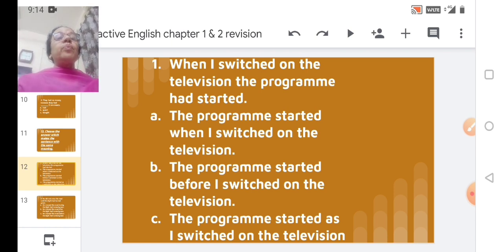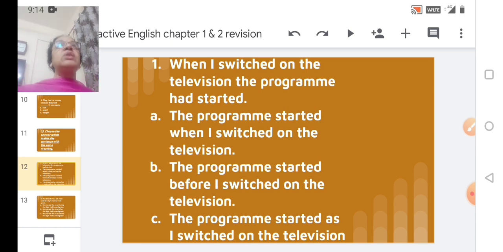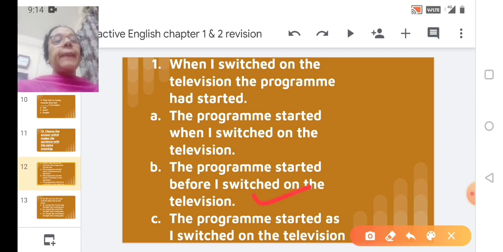Okay, so what was the sentence given there? When I switched on the television, the program had started. So option B, the program started before I switched on the television, is the correct option. That is option B.